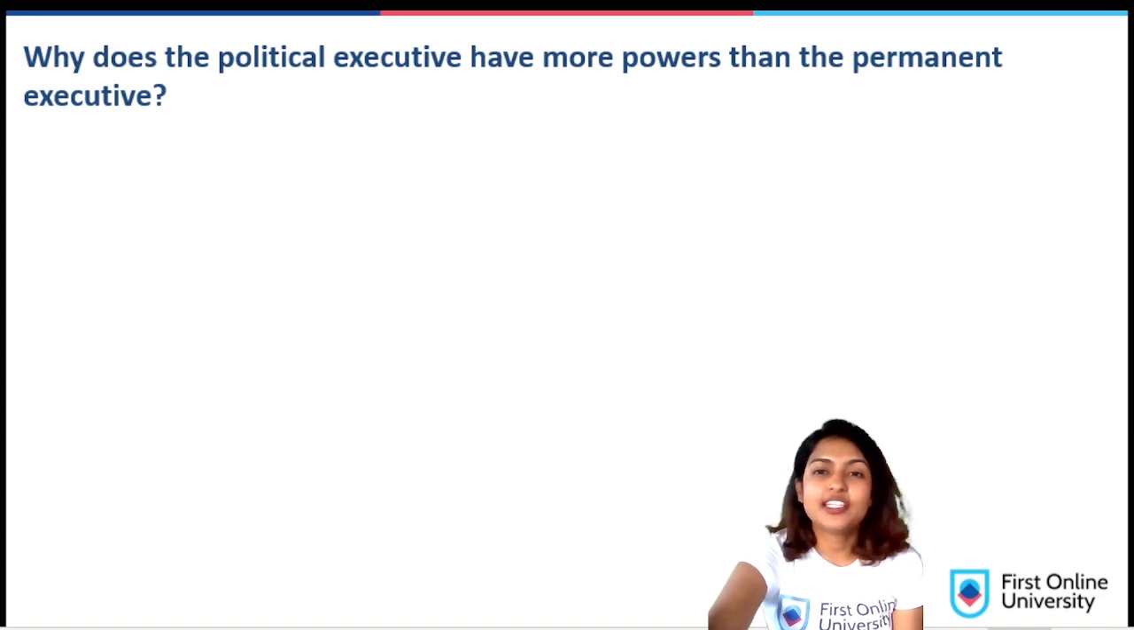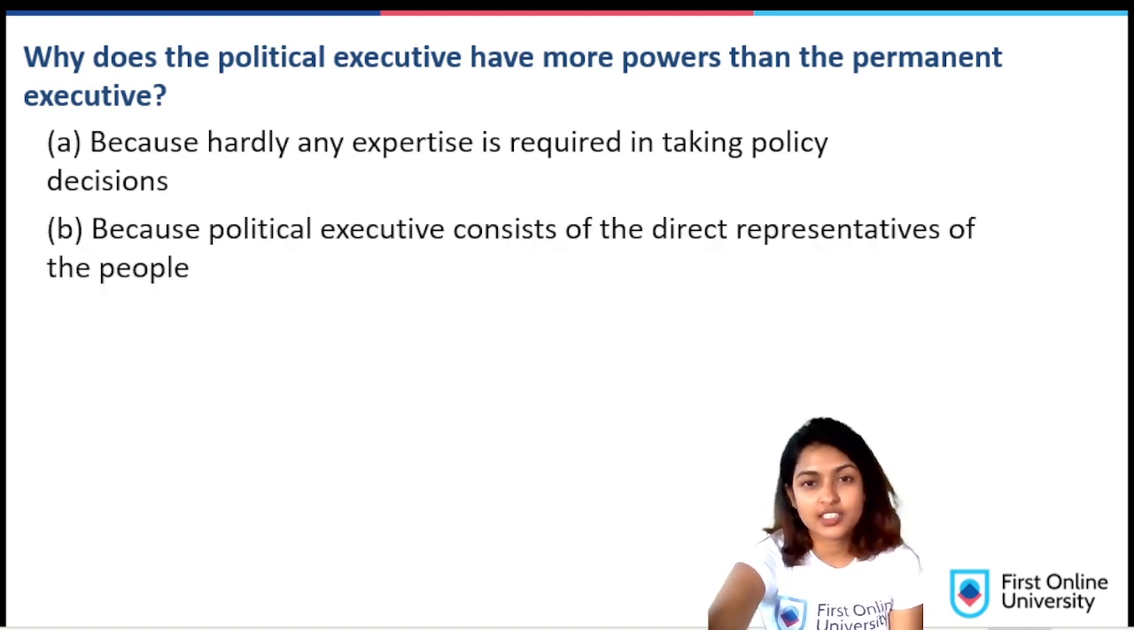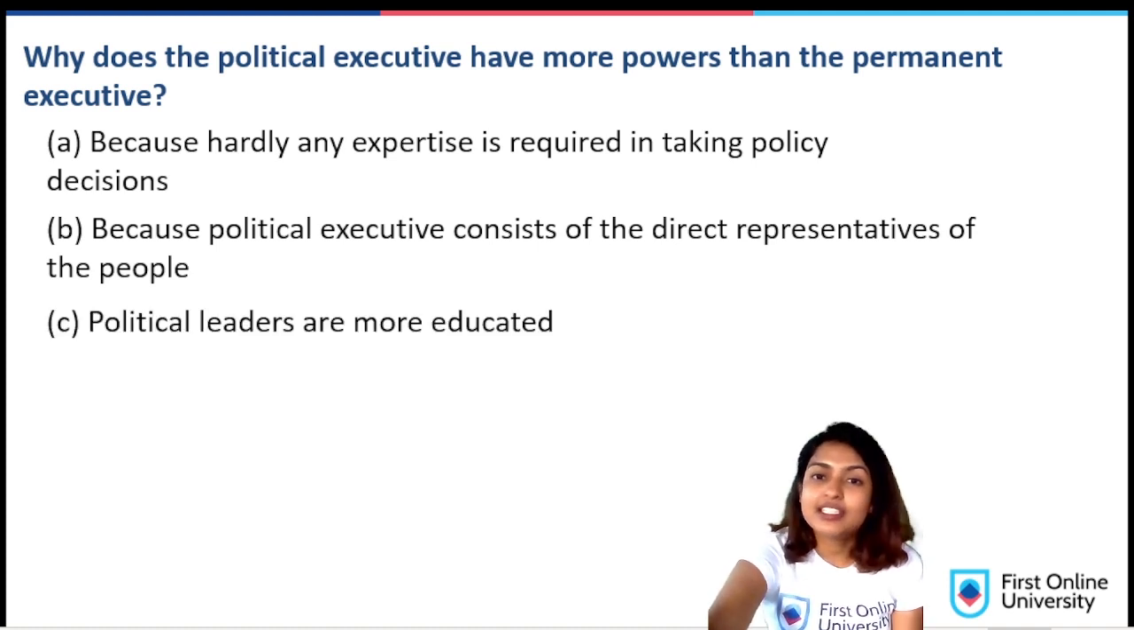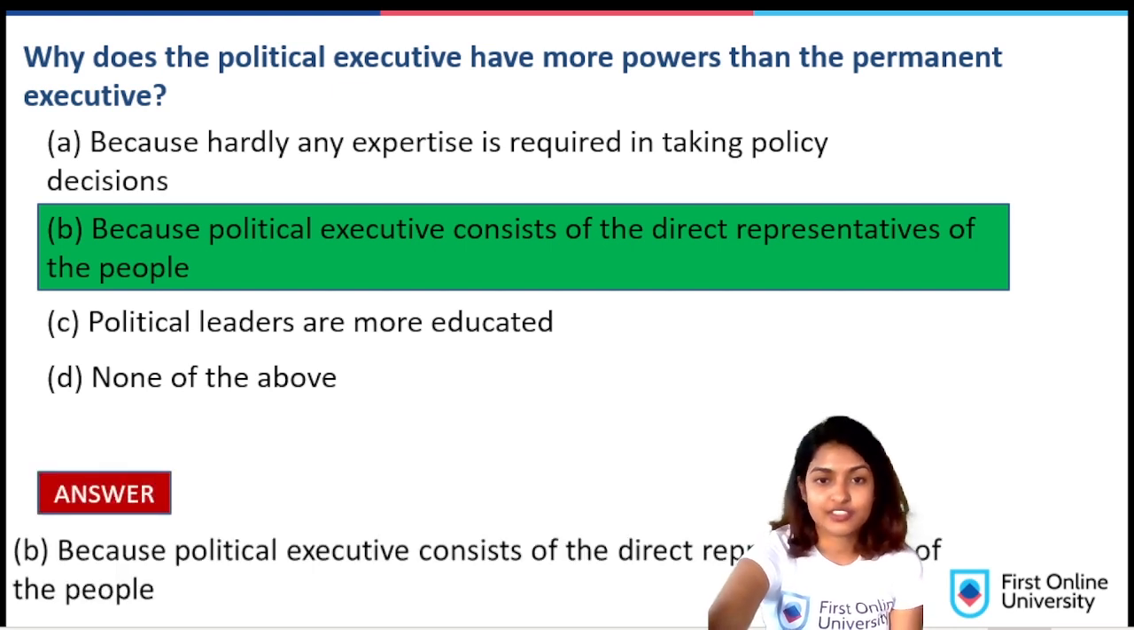Why does the political executive have more powers than the permanent executive? A. Because hardly any expertise is required in taking policy decisions. B. Because political executive consists of the direct representatives of the people. C. Political leaders are more educated. D. None of the above. The answer is B. Because political executive consists of the direct representatives of the people. In order to act as the voice for the people, they've been given more powers than the permanent executive.